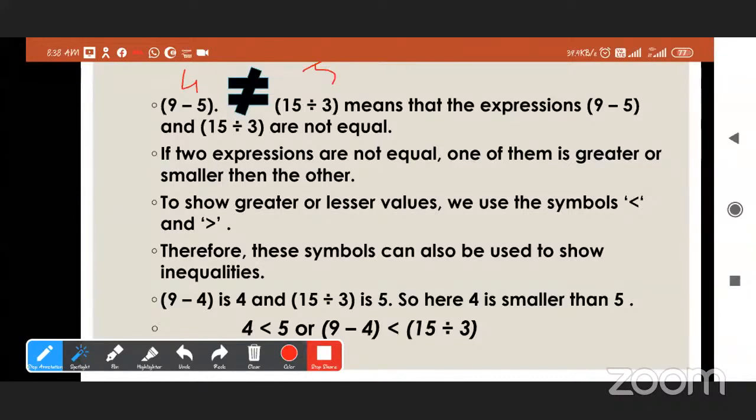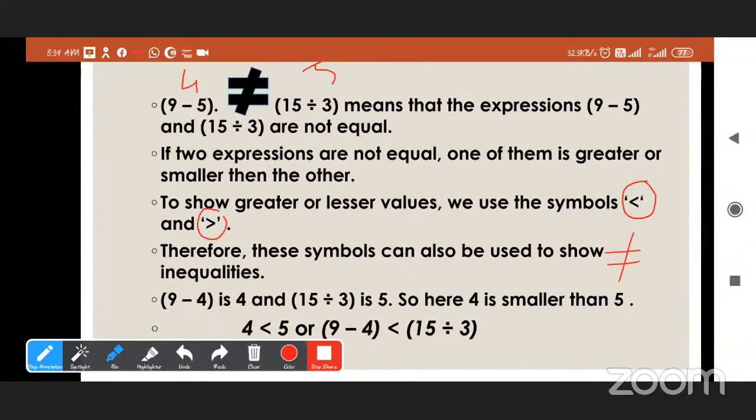To show greater or lesser values, we use symbols. See here, this one is used for smaller than and this one is used for greater than. These symbols can also be used to show inequalities. So for showing inequalities, we don't use the unequal sign; instead, we use greater than or smaller than.